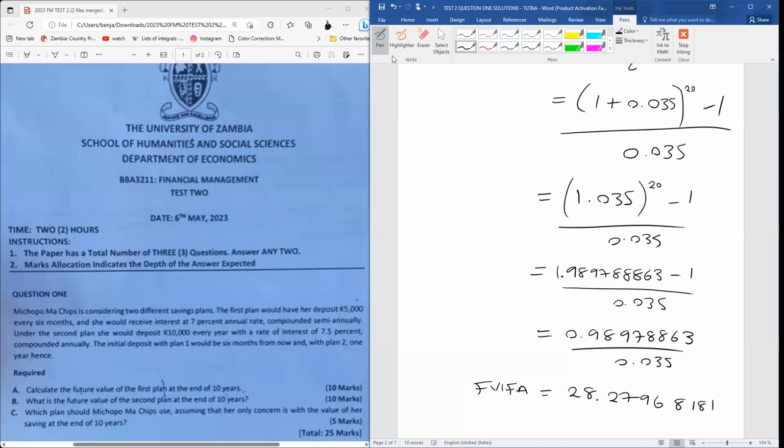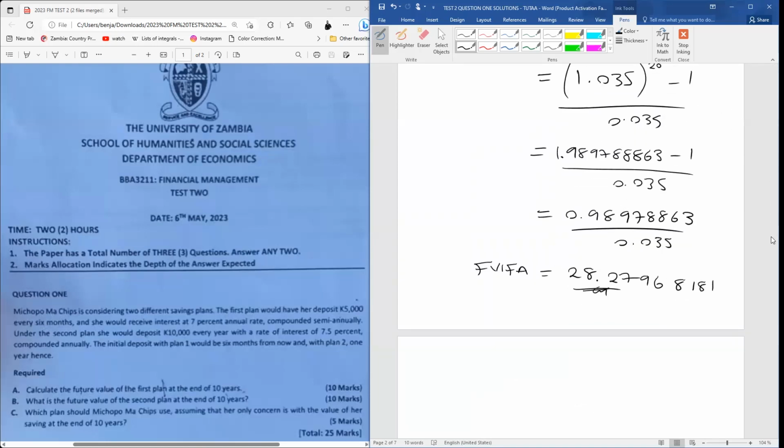That's what we have there. So this is our future value interest factor. Now that we have that, we can go back.